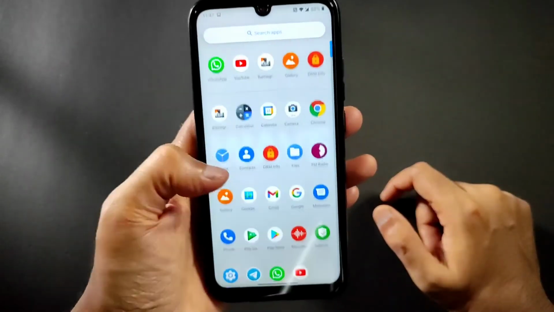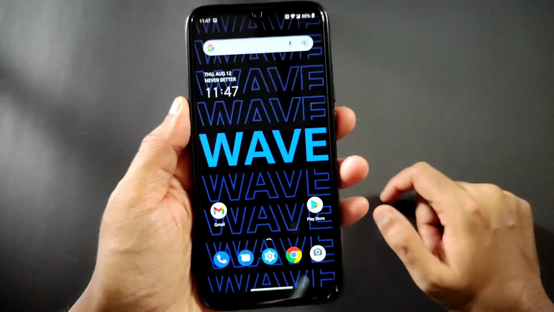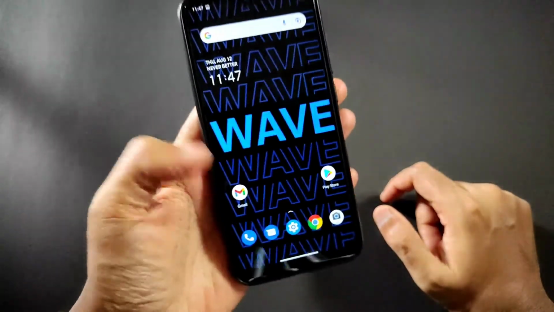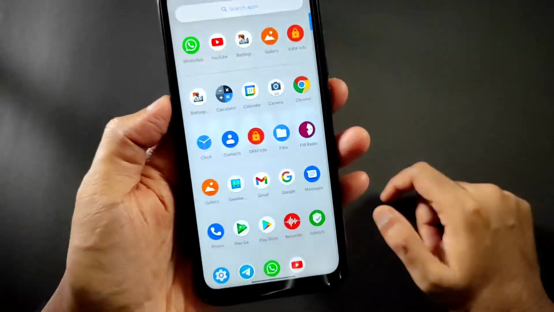This is how the WaveOS is on this Redmi Note 7 Pro, the latest version 4.7 Rasmalai, with the August security patch update on this Redmi Note 7 Pro.